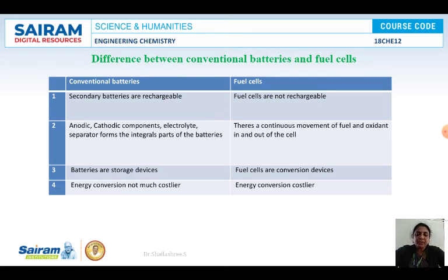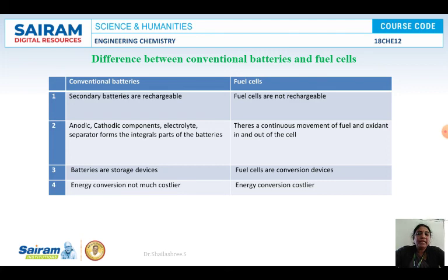When we come to the costs, energy conversion will not be much costlier in the case of the batteries, but in the case of the fuel cells, it will be costlier, because in some cases where acid electrolytes are used, electrodes should be very hard. They are supposed to tolerate it, right? So the electrodes will be costly here, and also the electrocatalysts used will sometimes be costlier. So here we cannot say that it is cheap. We cannot generate this at a cheaper cost. In some cases it will be very costly, due to the cost of the electrodes.